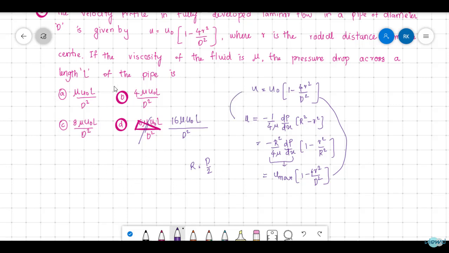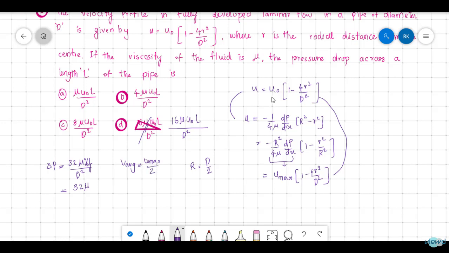Now what is the question asking? The pressure drop. We know the formula for pressure drop, which is 32 mu V L by d square. Here V is the average velocity, and V average is equal to u max by 2.